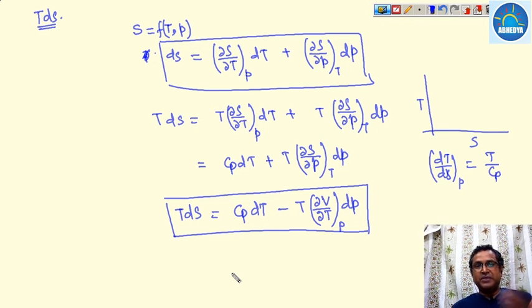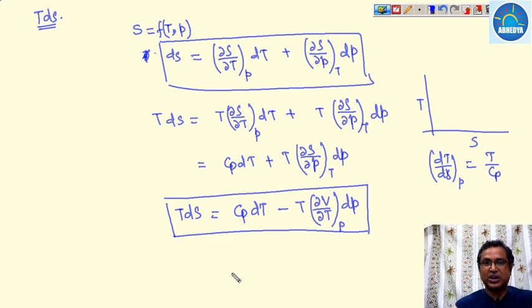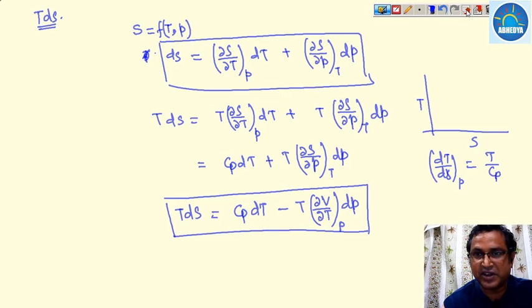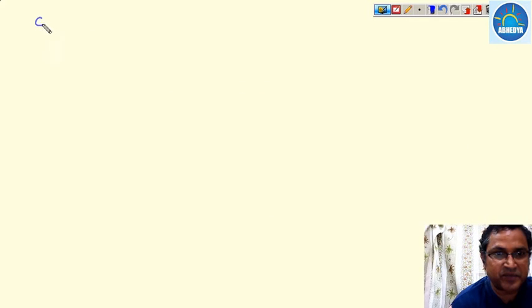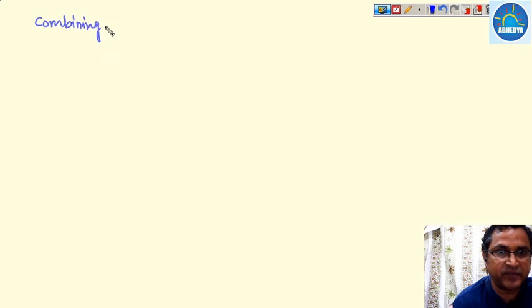Now with the help of these TdS equations we will derive some important relations and formulas. So what are those? Let us see. Now combining the first and second TdS equations.